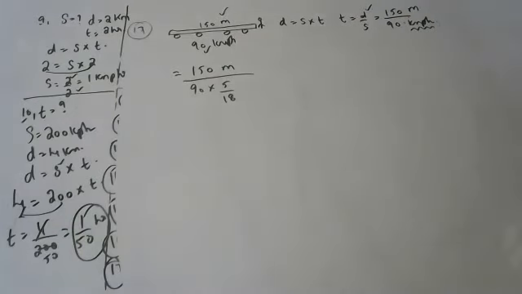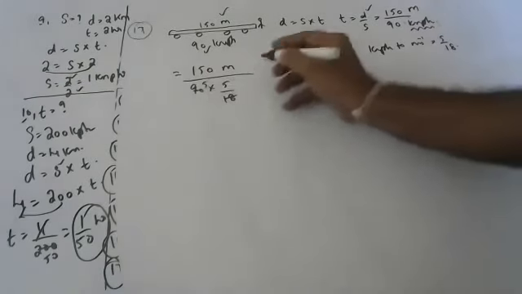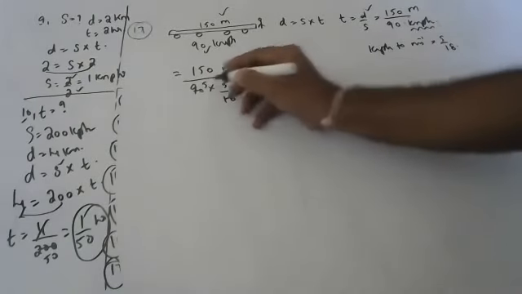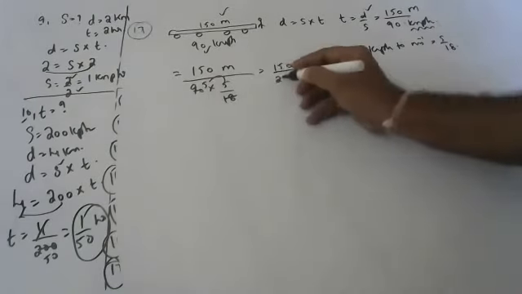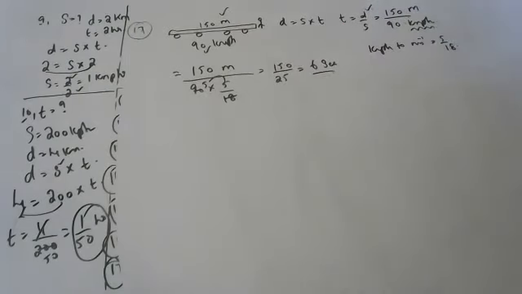Why, I'll teach you next class. So 150 by 25, answer is 6 seconds. The train will take 6 seconds to cross this man.